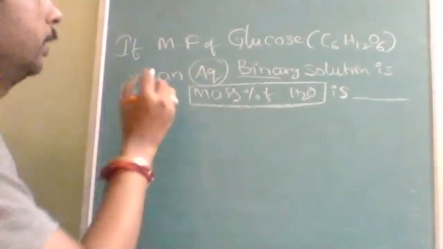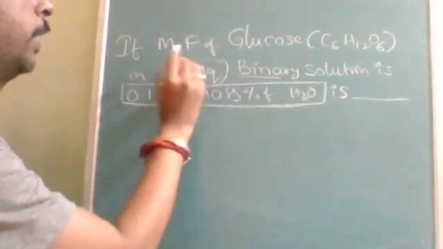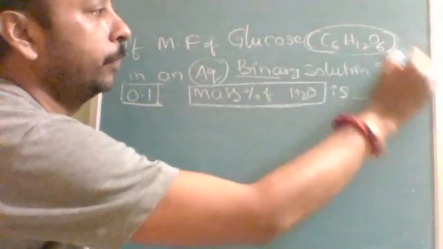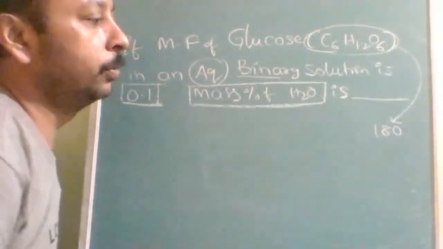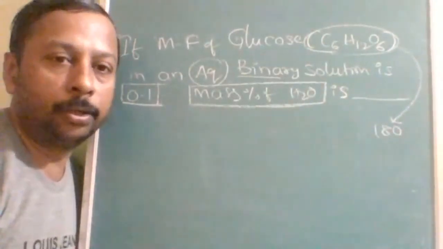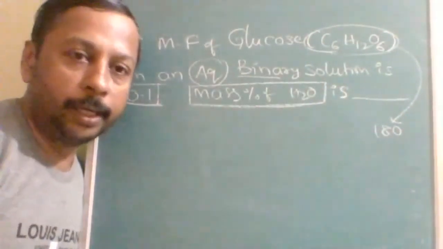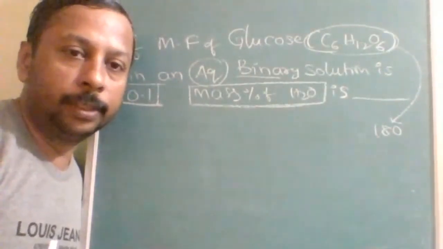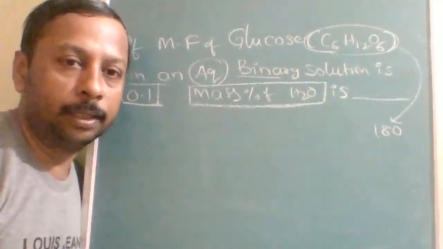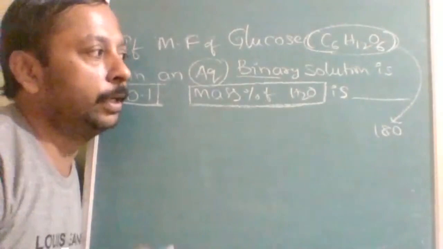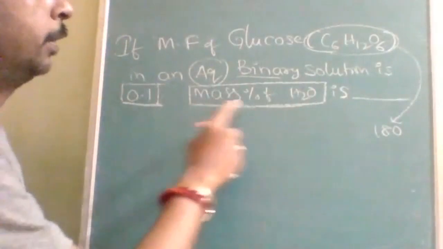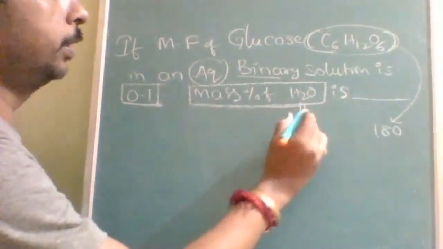Okay, so here the twist is mole fraction of glucose. Glucose molar mass is how much? These are all the things. If you are still calculating in the exam, that means you are failed. Your time management is 0. Okay, so when I say CaCl2, 111. H2SO4, 98. Okay, so CaCO3, 100, ethyl alcohol 46, nitric acid 63. These are all, it should be on your fingertips, because these are frequently asked. Urea 60. Like that, you should remember the values. Understood? So mass percentage of H2O you have to find out.